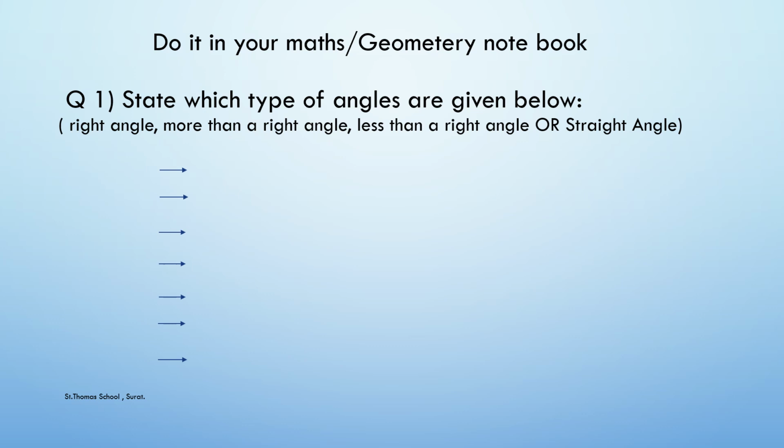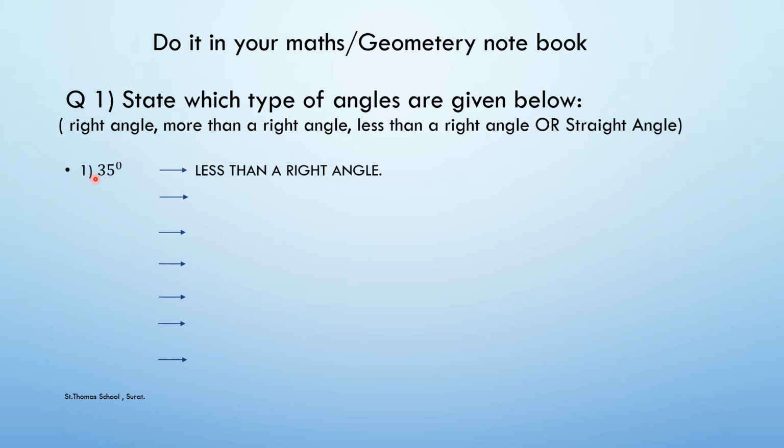So now let's do one sum. You have to complete it in your maths or geometry notebook. Those who have started in maths notebook, they can continue in your maths notebook, and those who have started in their geometry notebook, they can continue in geometry notebook. So now let's do this sum. State which type of angles are given below. So you have to write the answers like this: right angle, more than a right angle, less than a right angle, or straight angle. So now let's do it.